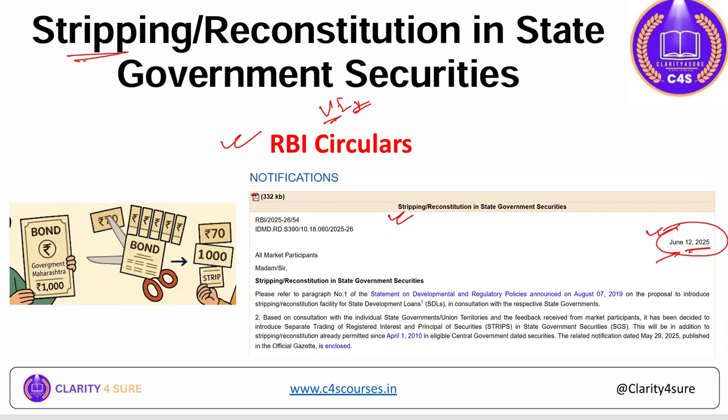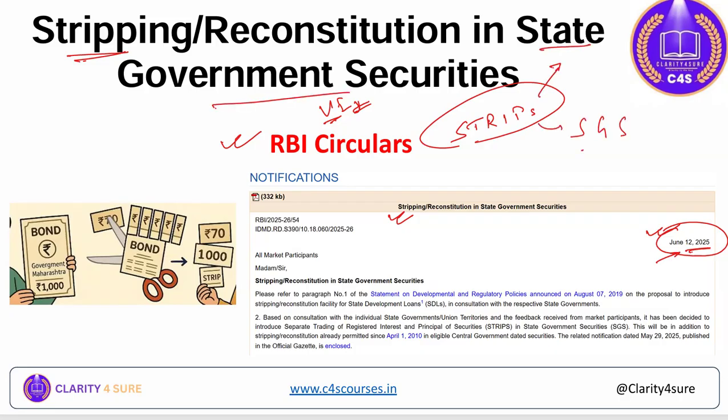So what was this circular all about? We will try to understand each and everything. We will try to understand the concept behind these strips and why it has been introduced. What are the eligibility criteria for introducing these strips? Everything we will discuss. And it has been introduced for state government securities, means SGS, state government securities. This you need to remember. Earlier we have had this strips concept for central government dated securities, but now it is for state government securities as well.